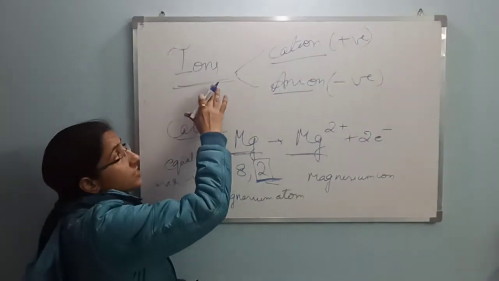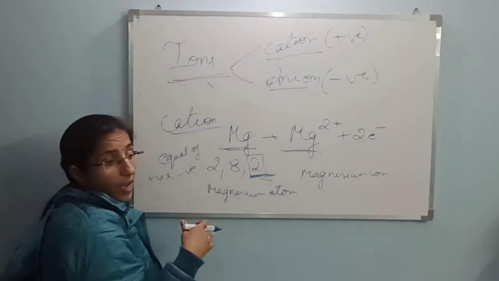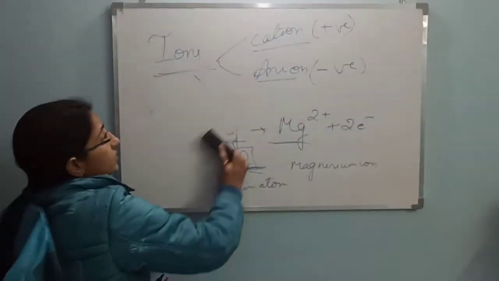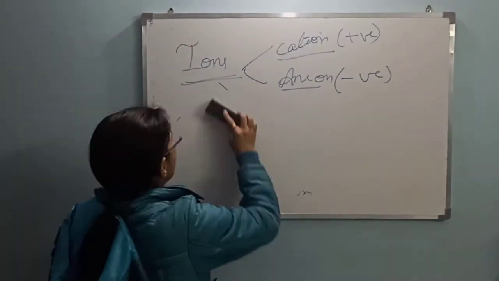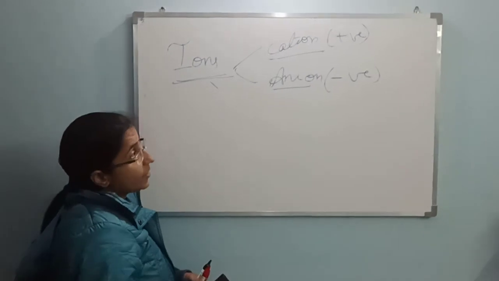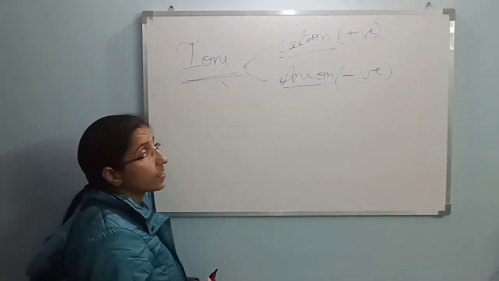So ions are divided into two parts, cation and anion. Cation I had already discussed with you, and now I am moving to the anions. In case of anions, as the word describes, the negatively charged species, or the ions which carry the negative charge, are called anions.